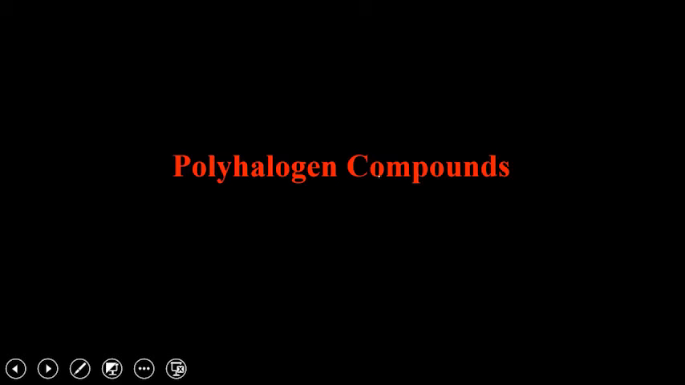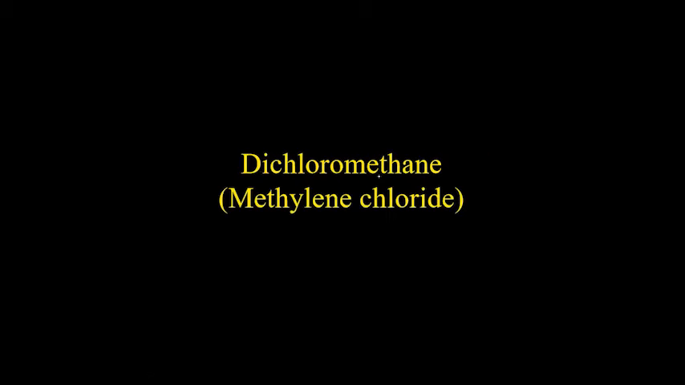This section is polyhalogen compounds, the last section of this chapter. Polyhalogen compounds means there is more than one halogen: dihalogen, trihalogen, tetrahalogen compounds. And these actually have use in day-to-day life and medicine also. So that's why these are important.